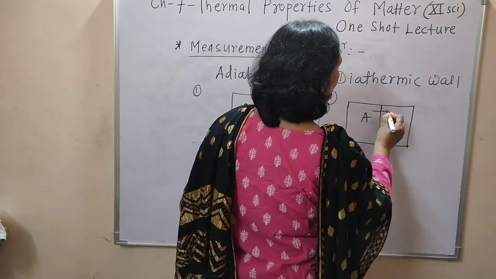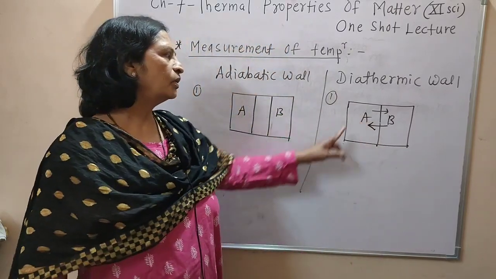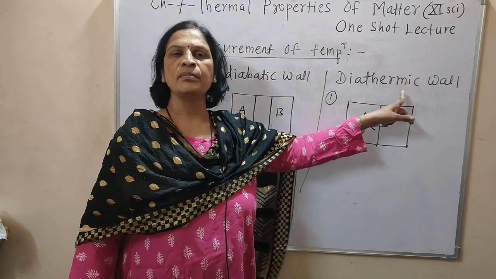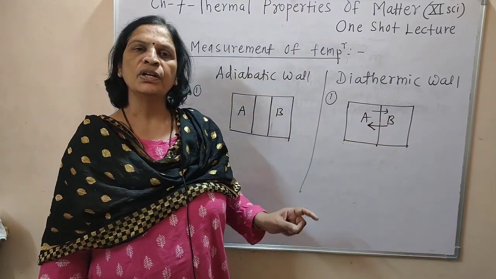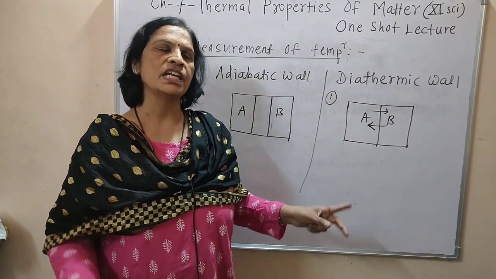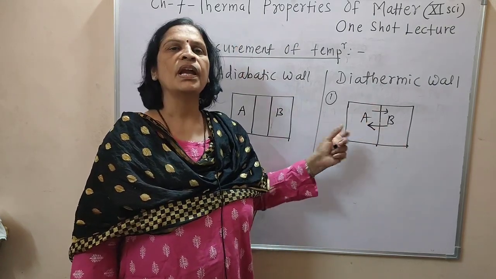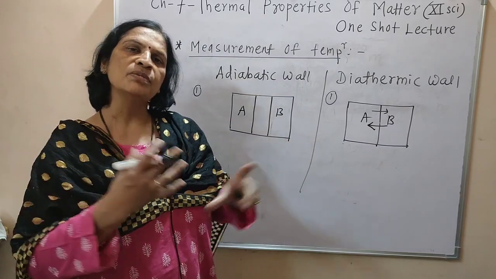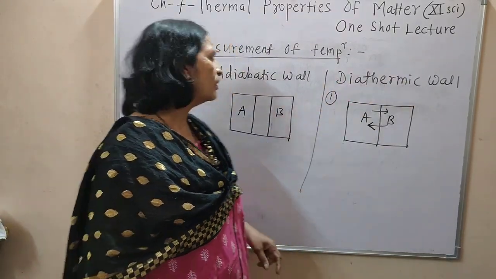Means heat can flow from system A to B and system B to A, and that wall is called as diathermic wall. A thin wall present in between two systems and due to which the two systems can exchange heat with each other, that wall is called as diathermic wall.